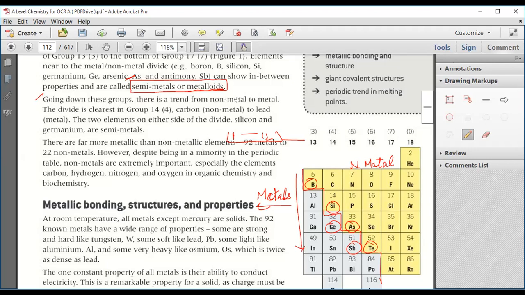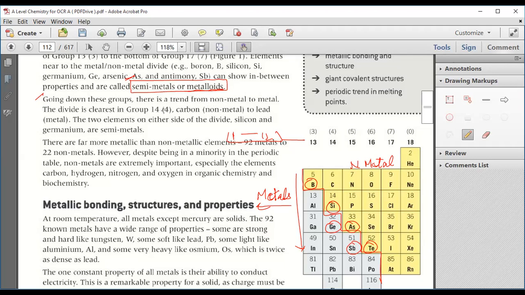Whenever we are moving from top to bottom, the metallic character increases, and the element is more metallic in nature than the one above it. Suppose we compare boron, aluminium, gallium, indium, and this one: boron is the most non-metallic, and indium is the most metallic. So going down the group, there is a trend from non-metal to metal.